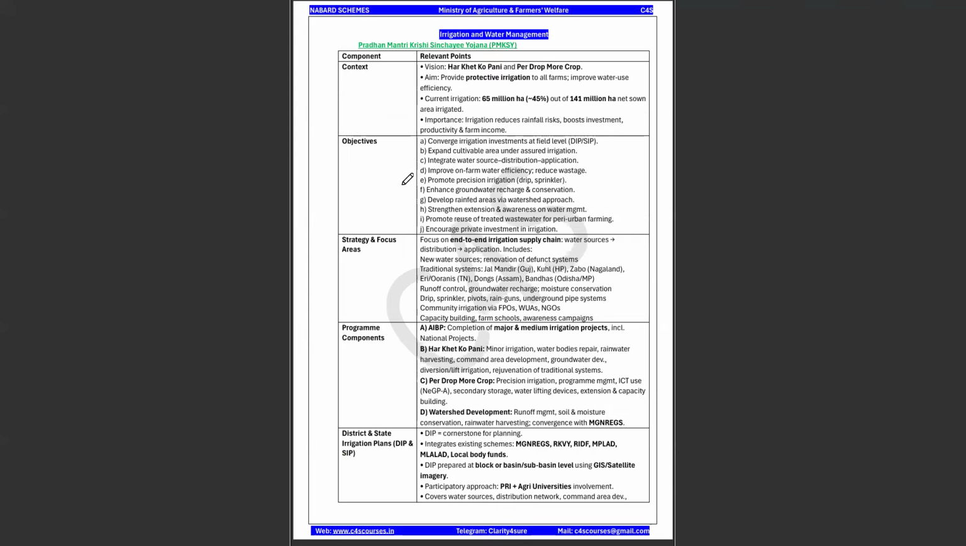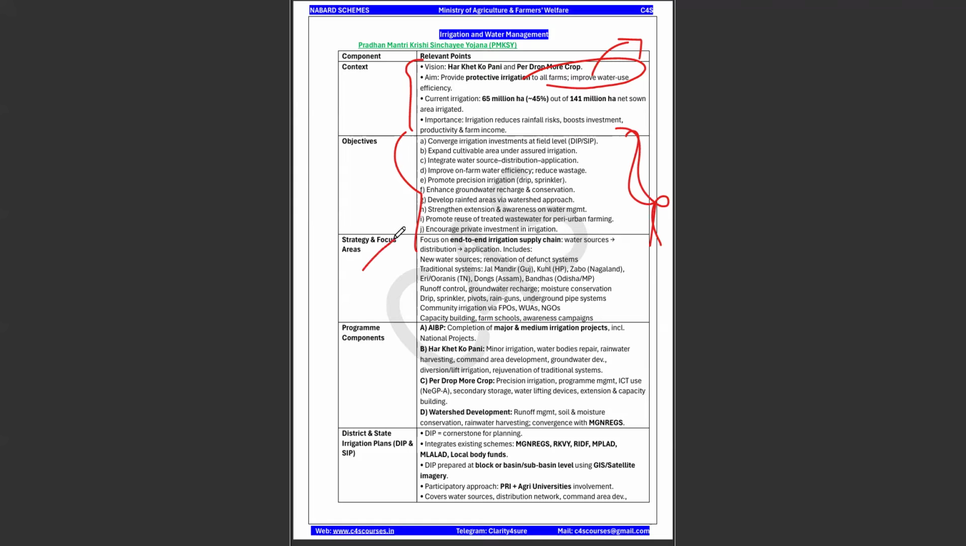Okay. Next, irrigation and water management, Pradhan Mantri Krishi Sinchai Yojana. So it is about the per drop more crop. And what is the aim? To provide irrigation to all farms, improve water use efficiency. So there can be a static question of what is water use efficiency. So let me know in the comment section, what do you mean by water use efficiency? Okay. Objectives: converge the irrigation investments at field level, expand cultivable area under assured irrigation. So there are some important objectives of this particular scheme. So the broader idea is to provide protective irrigation to all farms, improving the water efficiency.